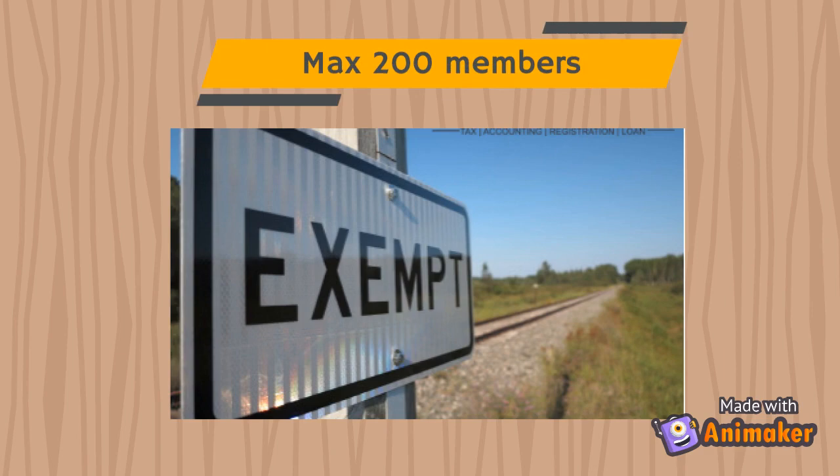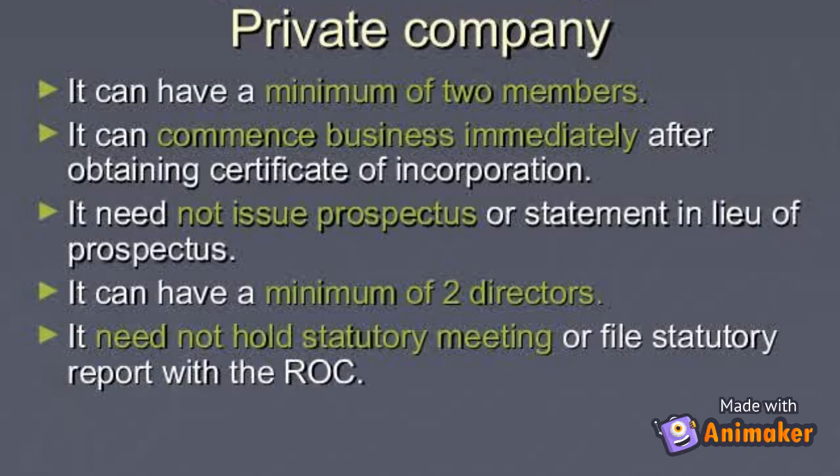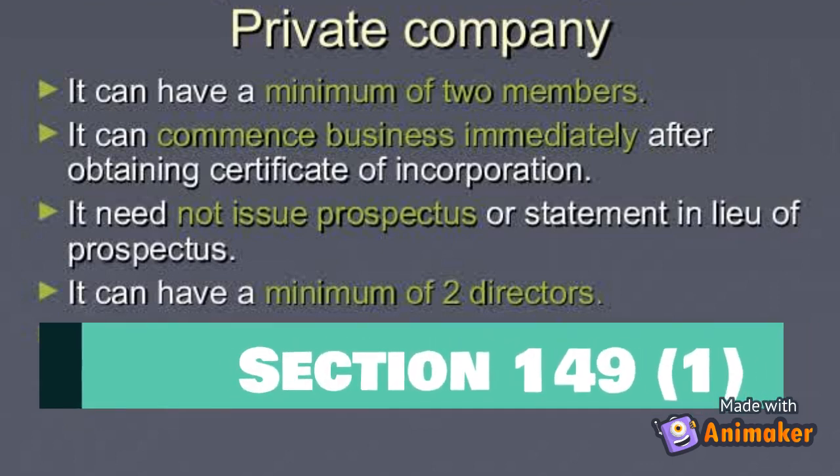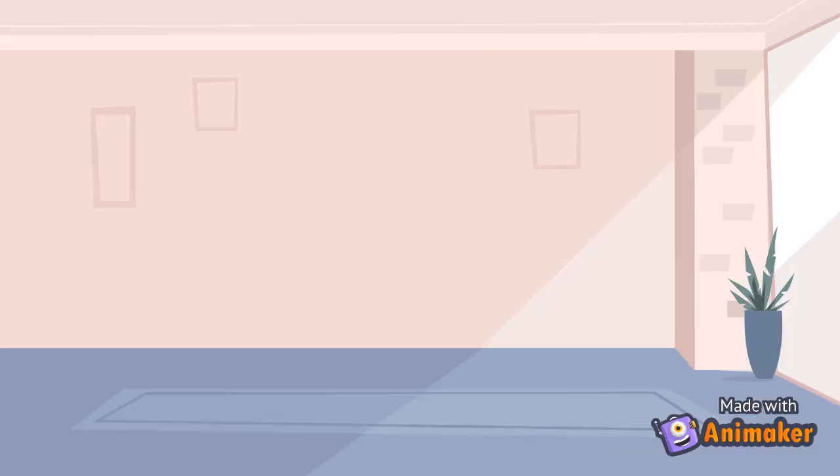It may also be noted that if 2 or more persons hold shares jointly, such joint shareholders shall be treated as single member. 4. Prohibits any invitation to the public to subscribe for any securities of the company. Name of a private company must end with words private limited. Section 149(1) further lays down that a private company shall have a minimum number of 2 directors. The only 2 members may also be the 2 directors of the private company.